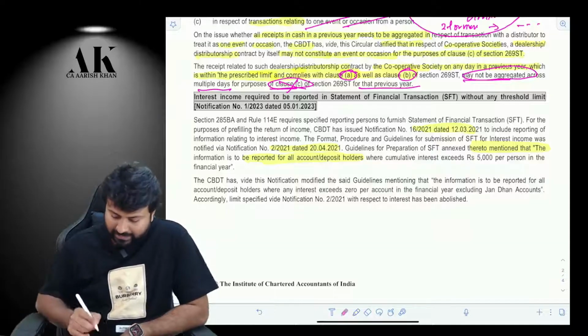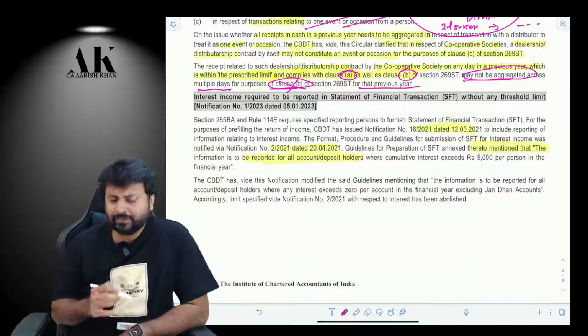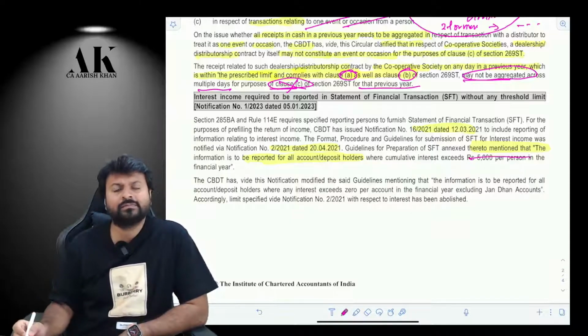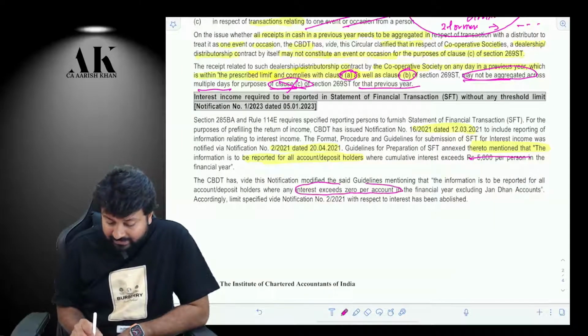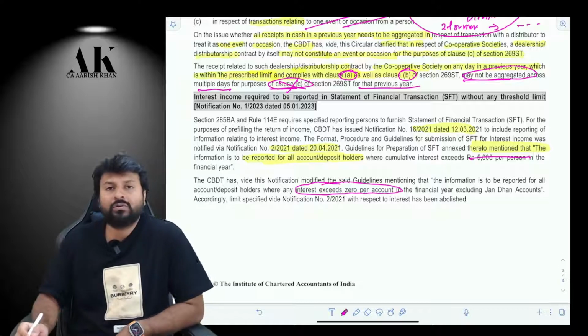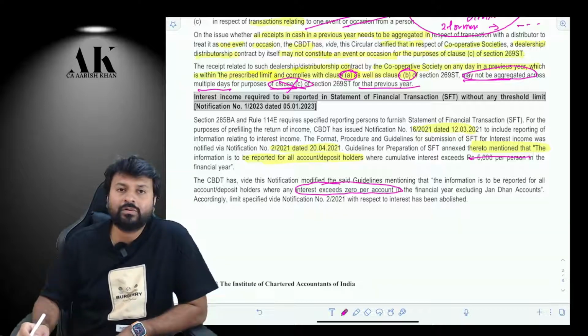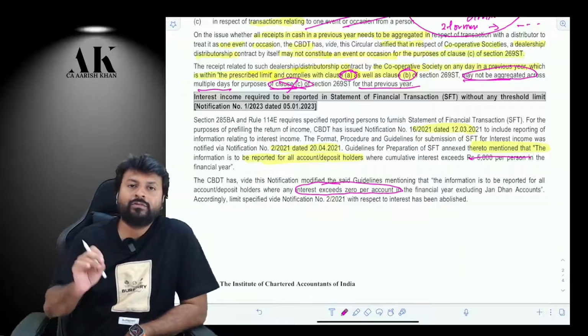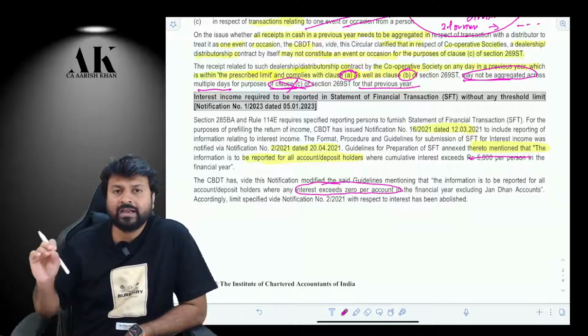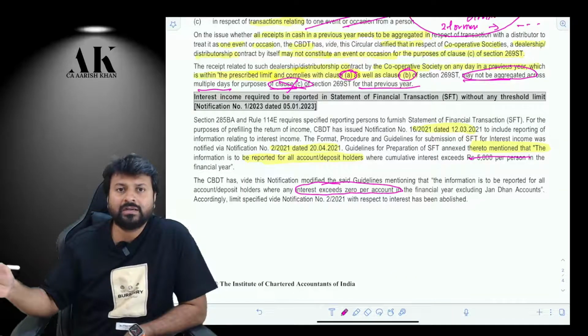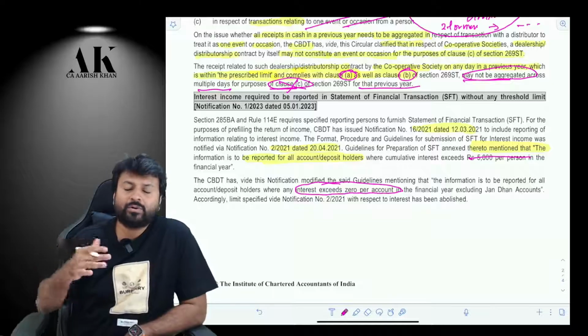Now, they have made an amendment over here. What is the amendment? They have removed this threshold of 5,000. Now, even if your interest exceeds zero per account, it means now you are not supposed to check the criteria of interest. You have to report every account. The bank has to report every account of a customer which the customer holds in that bank.